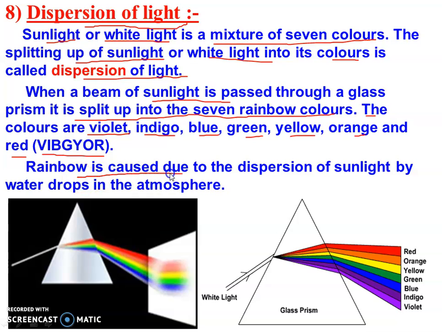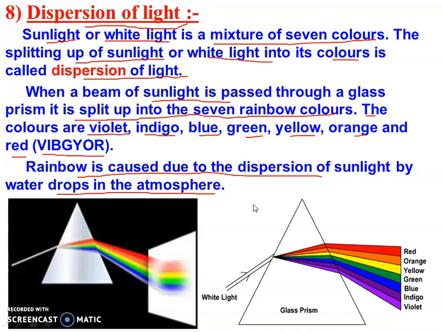So the rainbow is caused due to the dispersion of sunlight by water drops in the atmosphere. What happens in the rainy season? The water drops are suspended in the atmosphere, and when the sunlight passes through these droplets, it splits into 7 colors. So a rainbow appears in the sky. Right? So the rainbow is an application of dispersion of light.